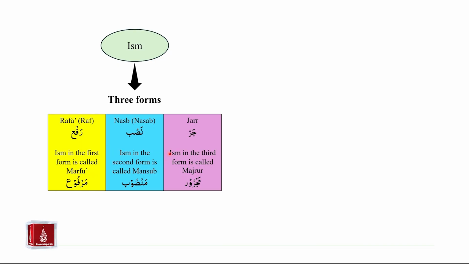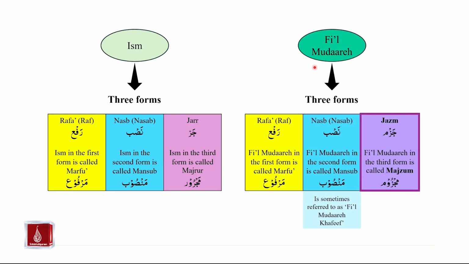Ism in the third form is called majroor. The three forms of fi'il mudare are rafa, nasb, and jazm. So in this category, we clearly see a difference in terminology. For ism, we have rafa, nasb, and jar. And for fi'il mudare, we have rafa, nasb, and jazm.